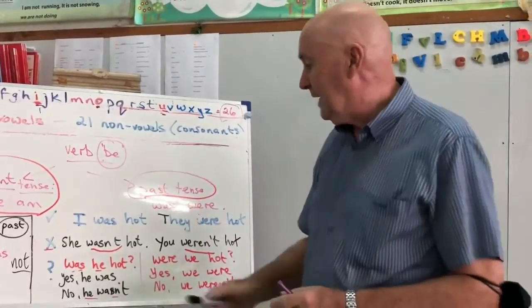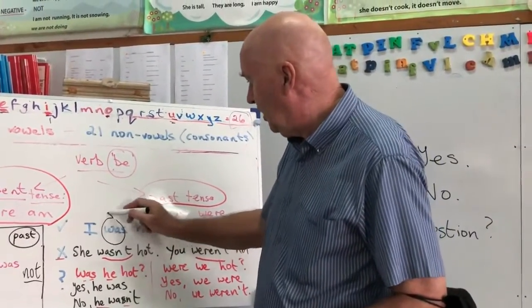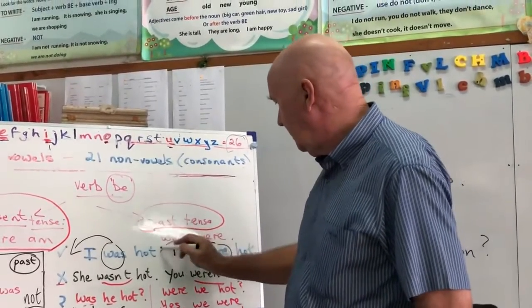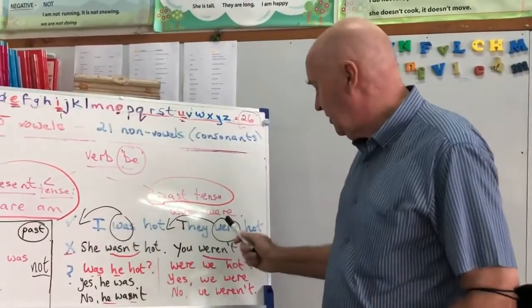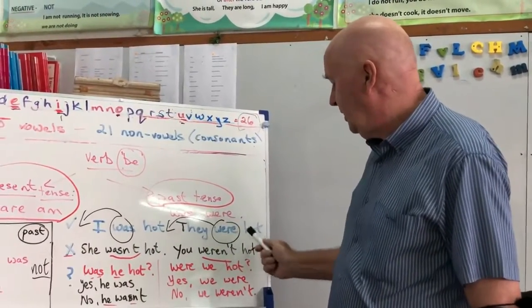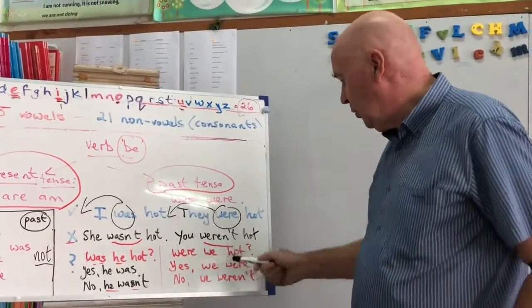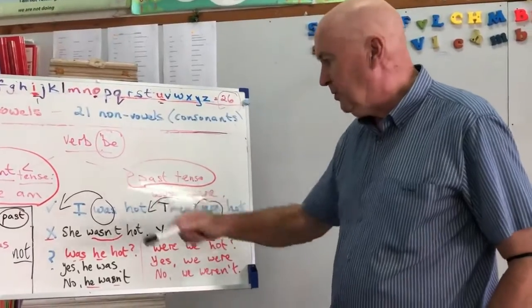And then we need to know how to make a question. And to make a question, we put was, or we put were first. So it becomes, was I hot? Or were they hot? Or was he hot? Or were we hot? So to make the question, we put was and were at the front.